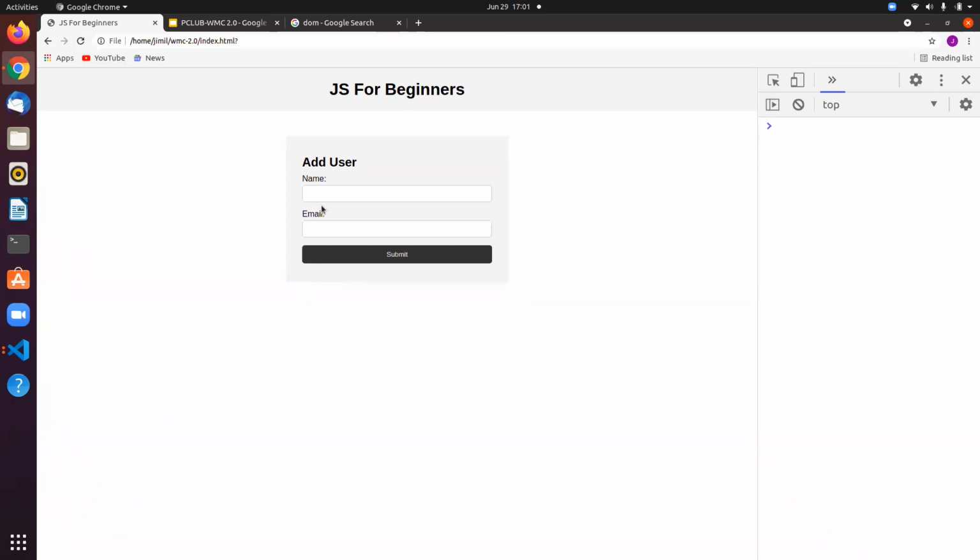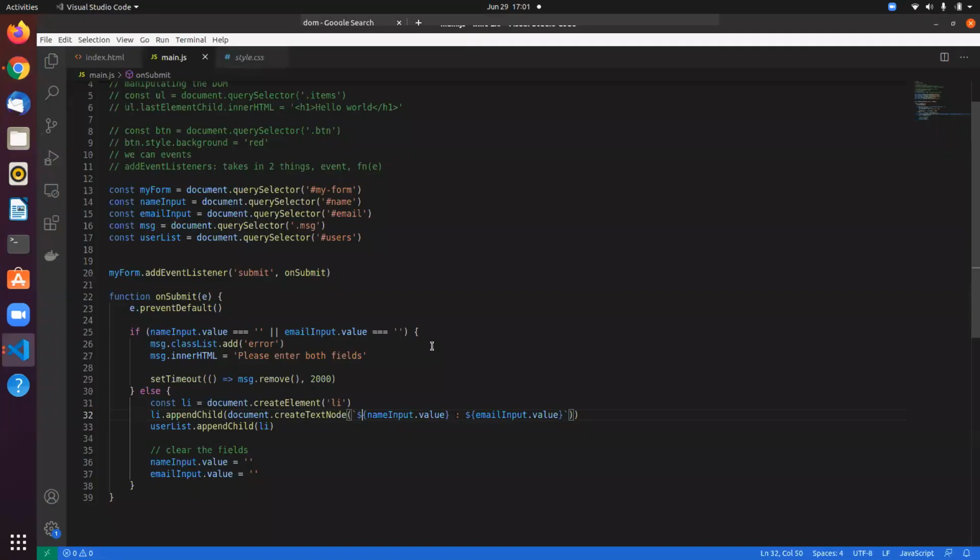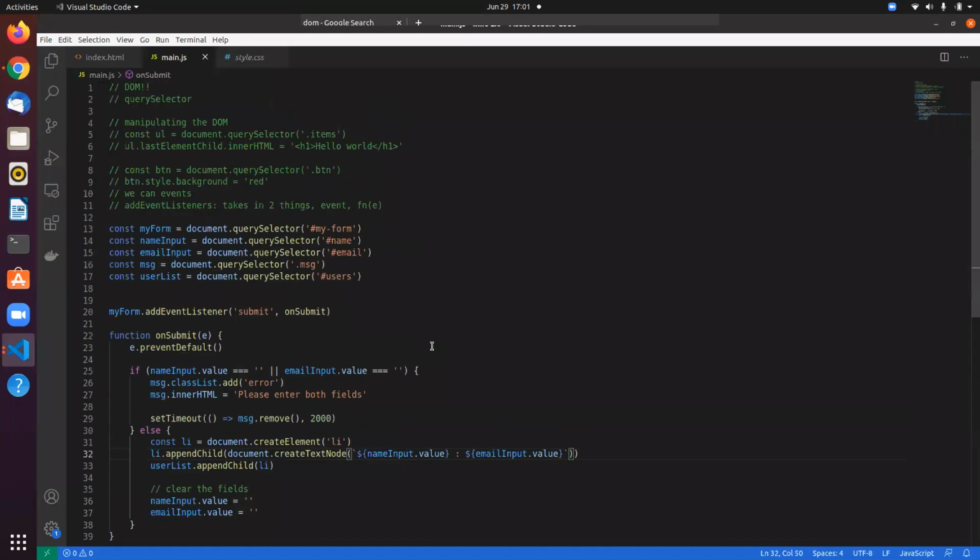But currently it will not store, right? So submit, right? You can even add more values. Yeah, you can.